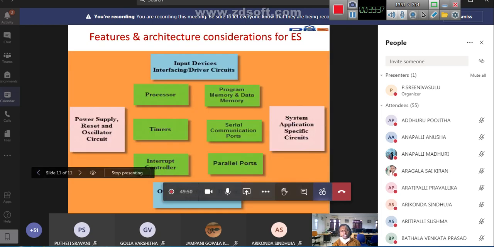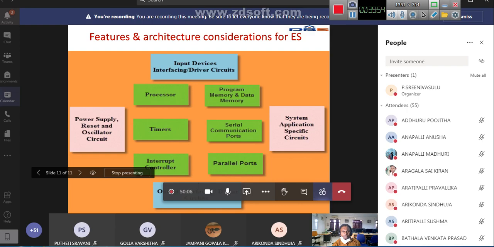Okay, so this is the continuation of that. Before designing an embedded system, these are the different blocks of consideration.